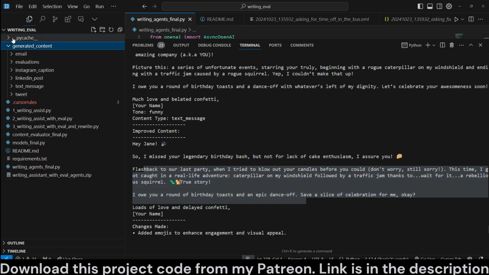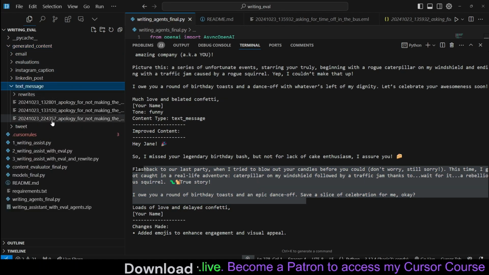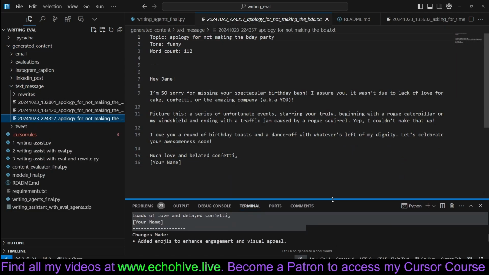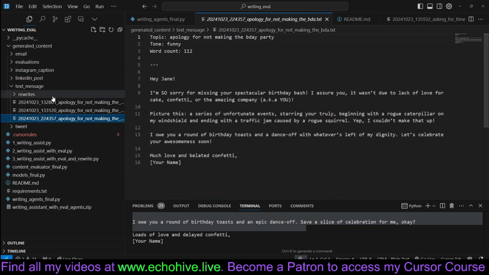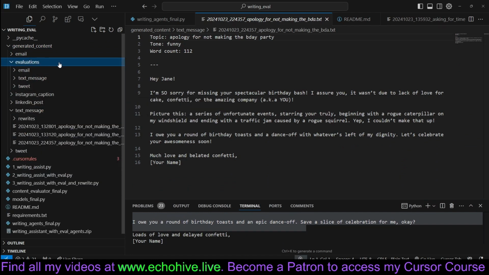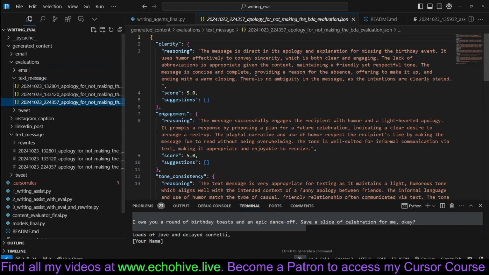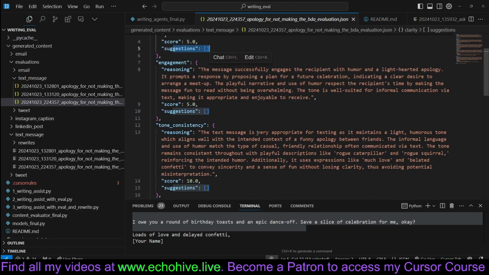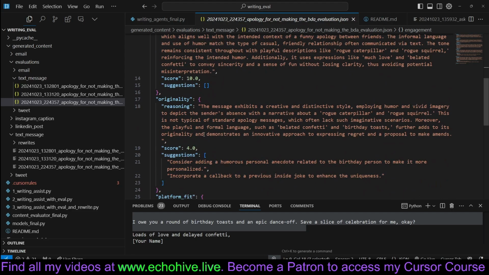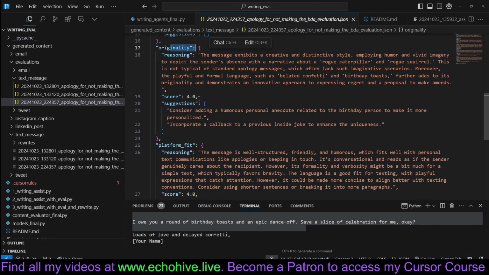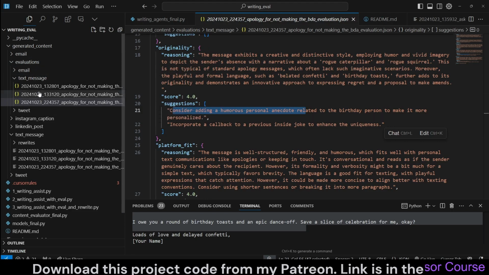We can actually go to the generated content and the text messages, and we can see them because we write these to file as well. We can also take a look at this evaluation right here. Clarity got a score of 5. It says the message is direct in its apology explanation. It uses humor. It didn't have any suggestions though. Engagement got a 5 and didn't have any suggestions. Originality got some suggestions. Consider adding a humorous personal anecdote, and I believe it has done that.